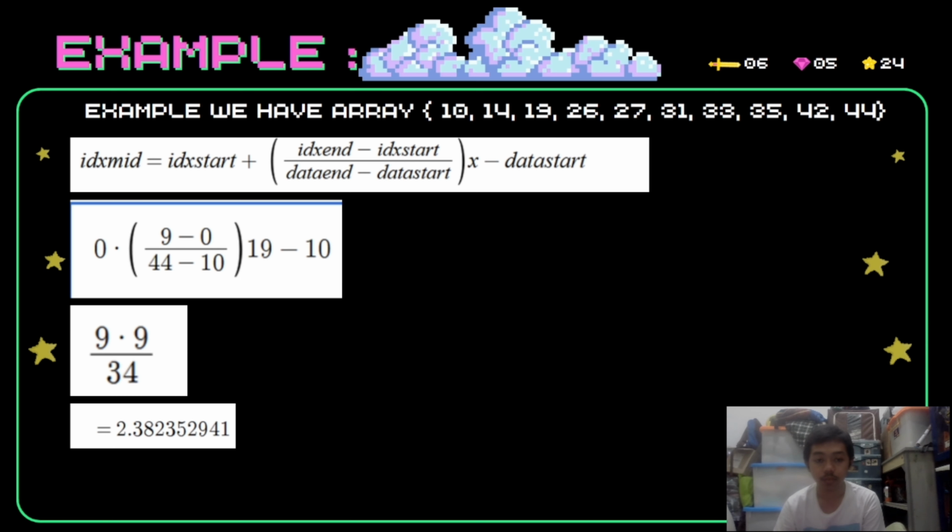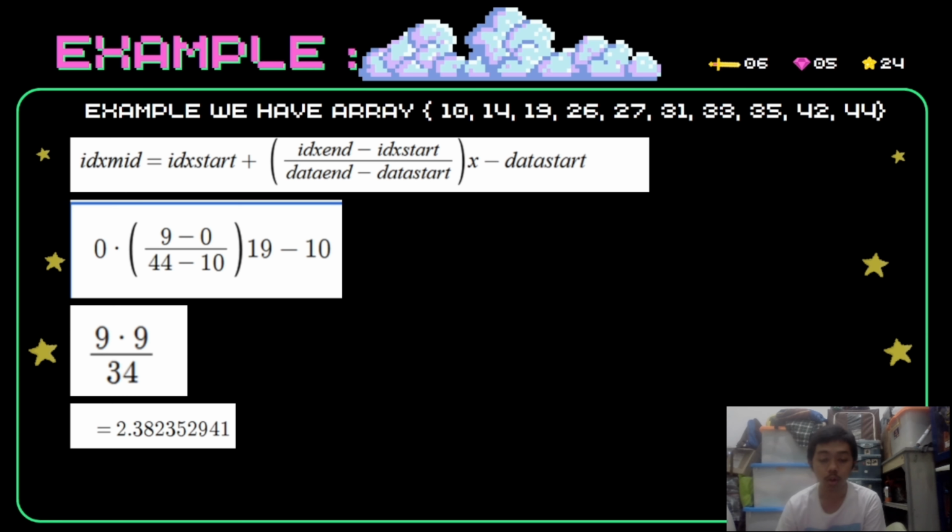So index mid equals index start plus index n minus index start, and then we divide by data n minus data start, and then we multiply with x minus data start.